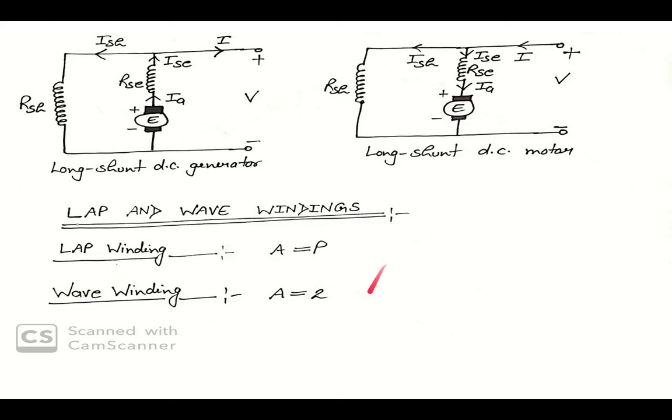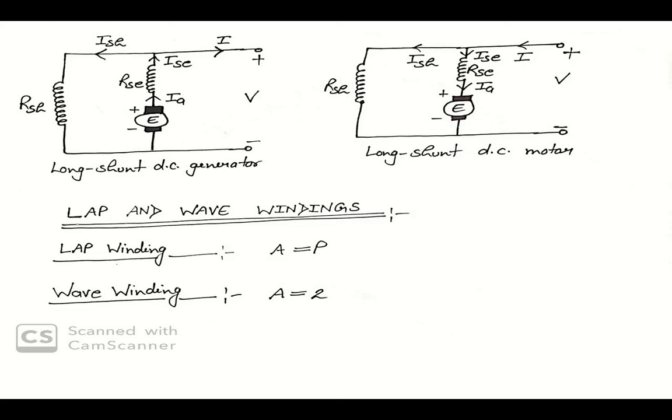Now we have lap and wave winding. First of all, what is the definition of lap winding? Lap winding means the ends of each armature coil are connected to adjacent segments on the commutator so that the total number of parallel paths is equal to the total number of poles.